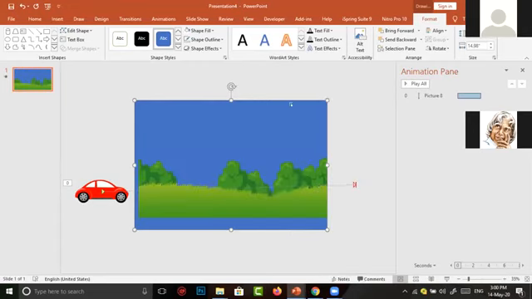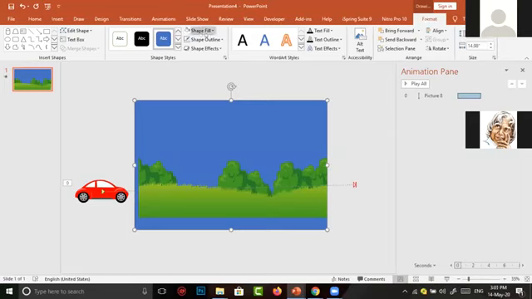Now the rectangle has gone back in our scene, but the color is not up to our scene, so we want to change the color. To change the color, many options are there. I am using a simple option, in which at the top, if you select your picture, the format tab is automatically selected, in which you can get the shape fill option.